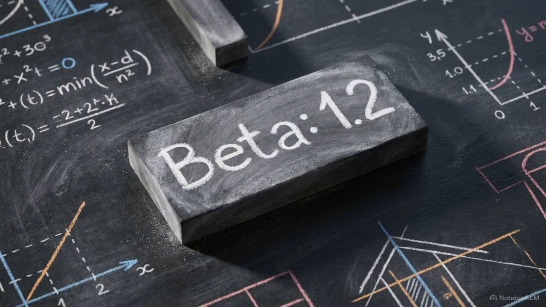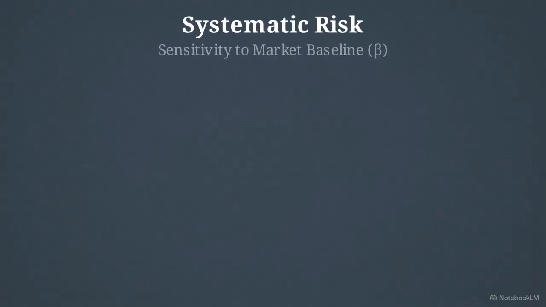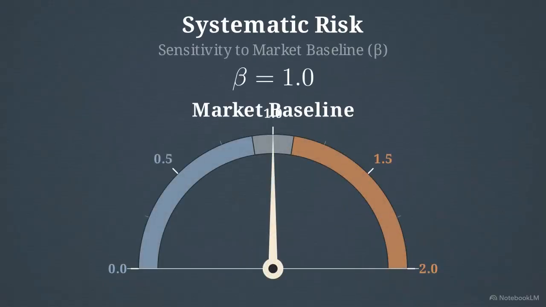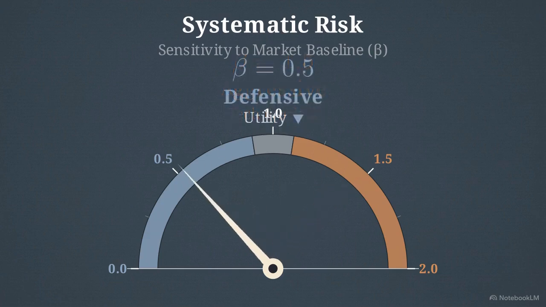To isolate how much systematic risk an asset carries, analysts use a measuring stick called beta. It tracks how intensely a specific stock moves in relation to the broader market. This gauge visualizes the beta scale. The entire market sits exactly at 1.0. An aggressive tech stock might have a beta of 1.5, swinging more dramatically than the market, while a defensive utility company might sit safely at 0.5.